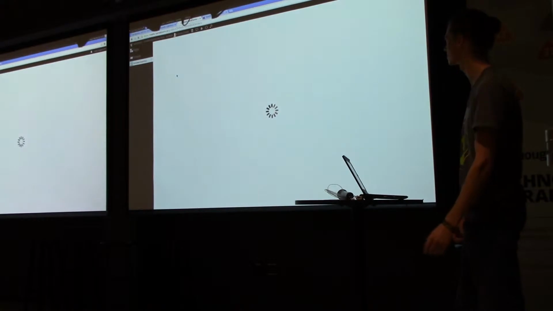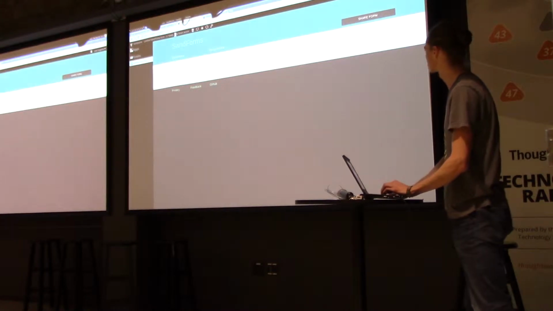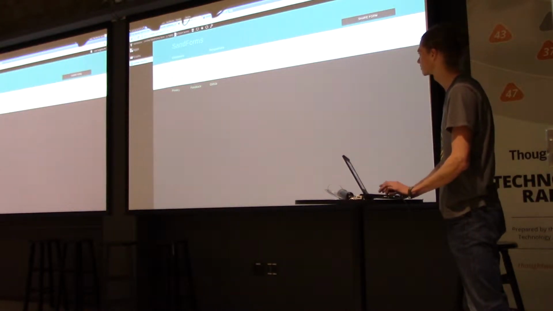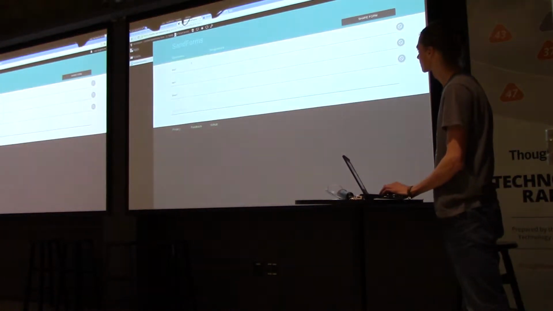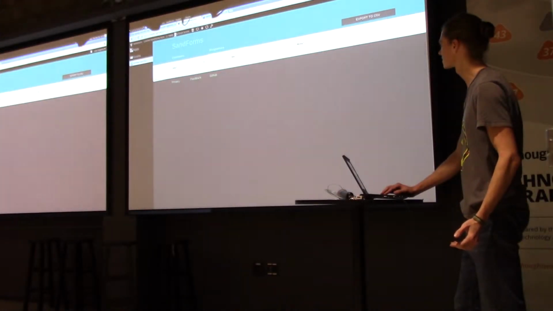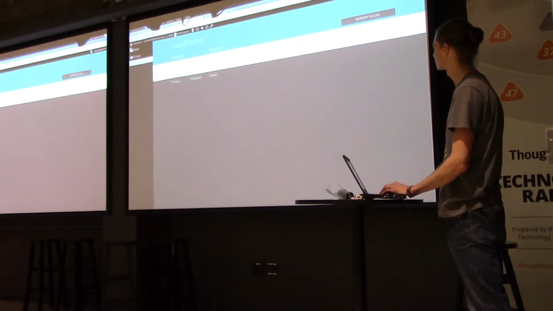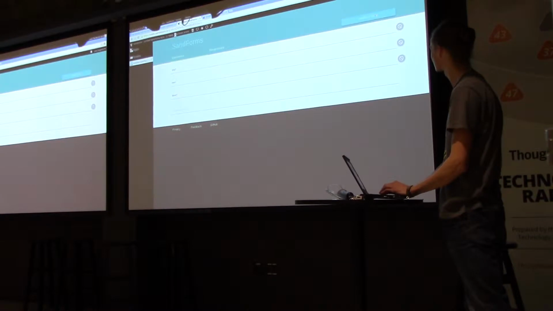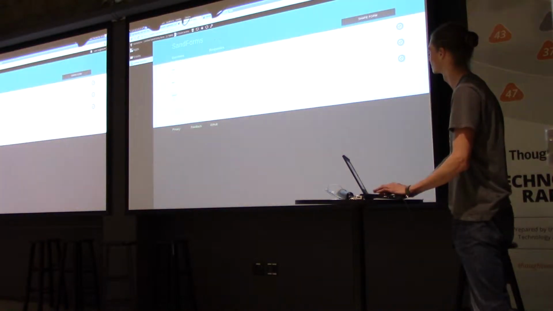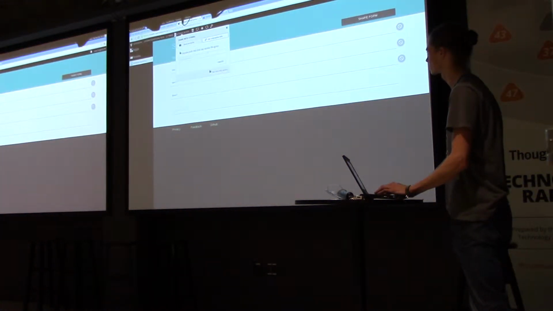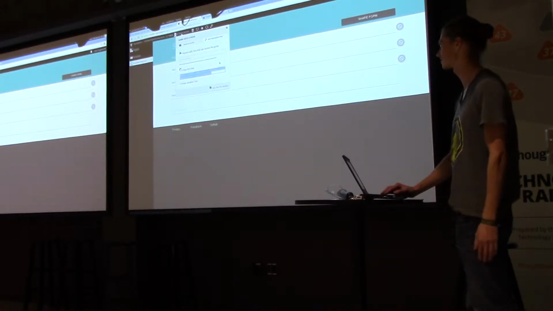If I say create a new form, then it'll spin up a new form here, and let me start adding questions. So let's say 1, 3. And once I put those in, we can see that it's already started off a table for us over here. The flow for sharing the form, we were talking about this inline thing. Right now we just pop up a note saying, hey, click that big share access button. But I think once you know that sharing access is the way you send the form, it's actually a really nice flow. It makes a lot of sense to me, at least.